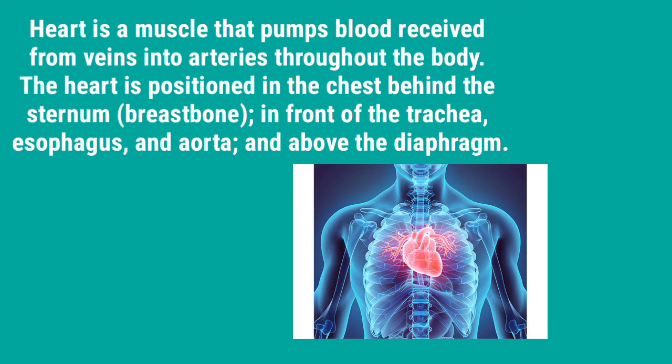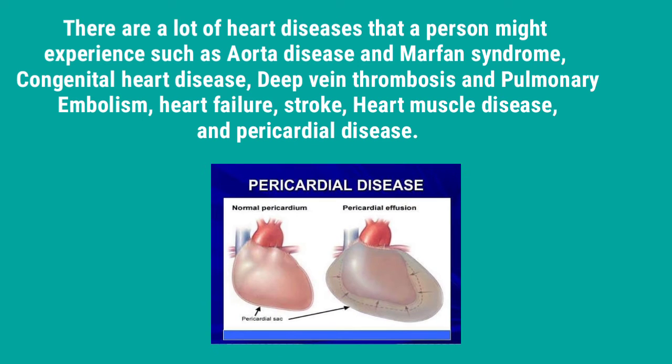The heart is a muscle that pumps blood received from veins into arteries throughout the body. The heart is positioned in the chest behind the sternum, or breastbone, in front of the trachea, esophagus, and aorta, and above the diaphragm. There are a lot of heart diseases that a person might experience, such as aorta disease and Marfan syndrome, congenital heart disease, deep vein thrombosis and pulmonary embolism, heart failure, stroke, heart muscle disease, and pericardial disease.